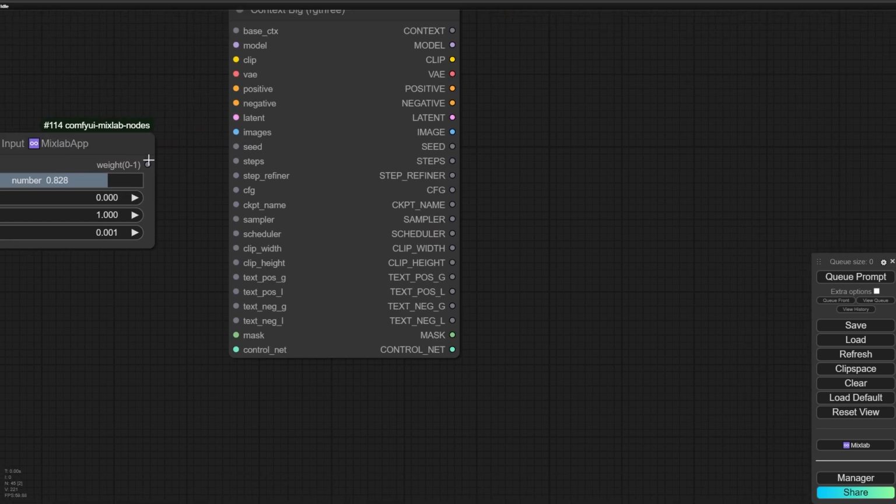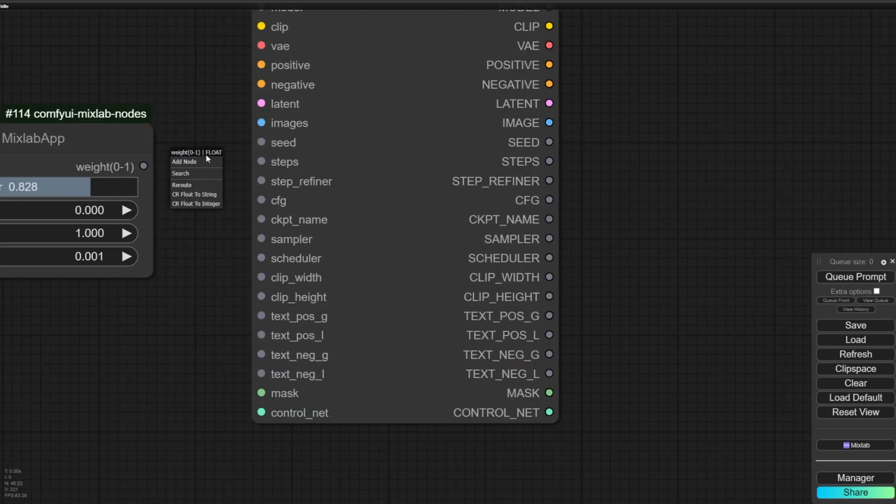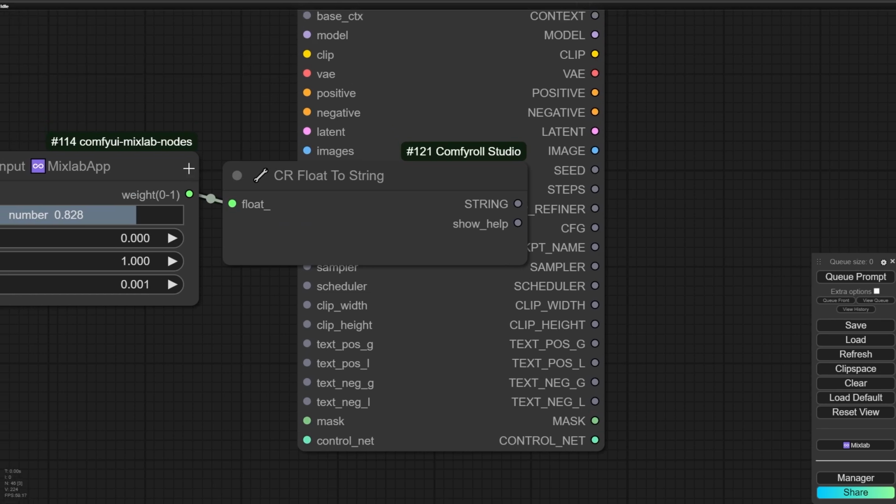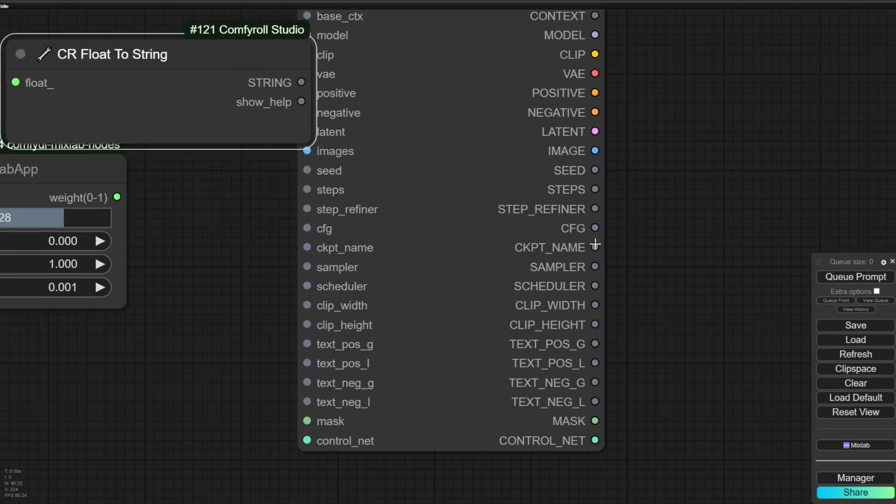So the output is float. Okay, you can read the float here. So if I release the mouse after installing Comfyroll Studio, I can see this suggestion. It can convert float to a string. Okay, and if I click on CKPT name, I can see the output is combo.